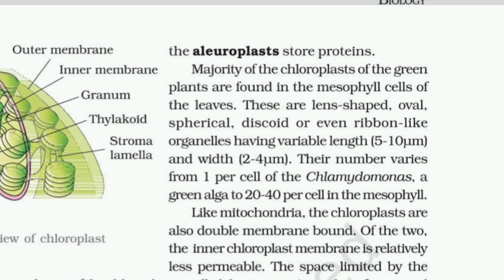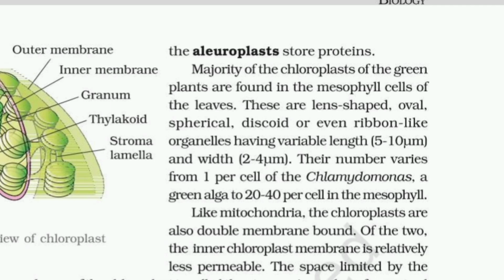The majority of the chloroplasts of green plants are found in the mesophyll cells of the leaves. These are lens-shaped, oval, spherical, discoid, or even ribbon-like organelles having variable length and width. The number varies from 1 per cell in Chlamydomonas, a green alga, to 20 to 40 per cell in the mesophyll. Like mitochondria, the chloroplasts are also double membrane bound. Of the two, the inner chloroplast membrane is relatively less permeable.